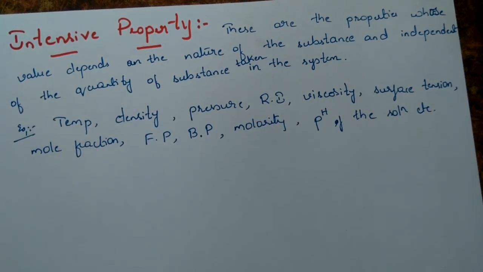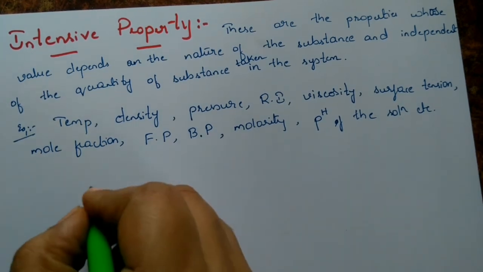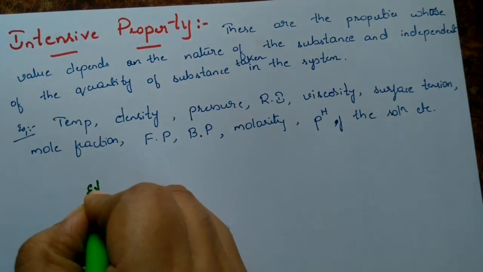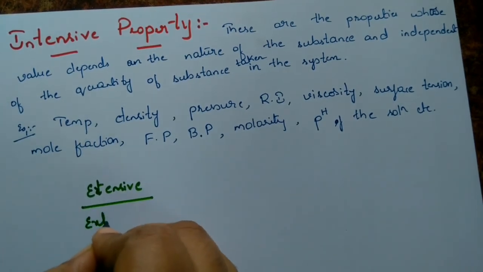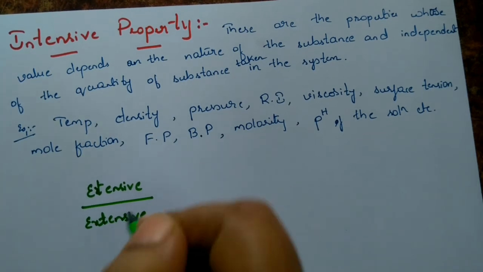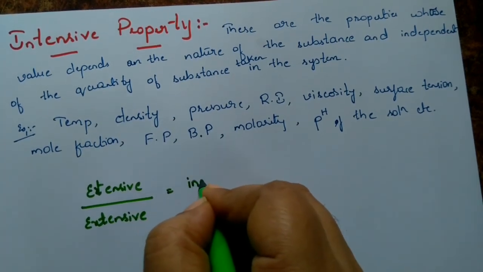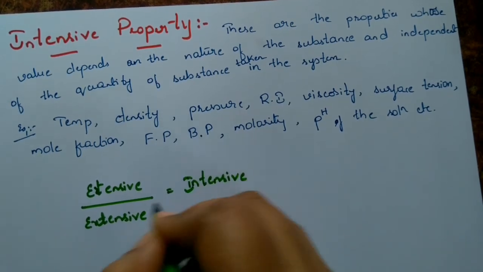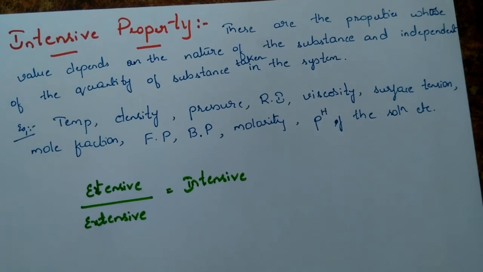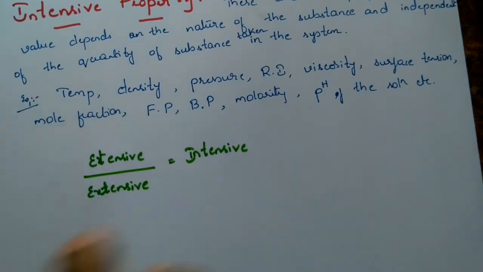One more important clue: if we take the ratio of two extensive properties, then you get an intensive property.